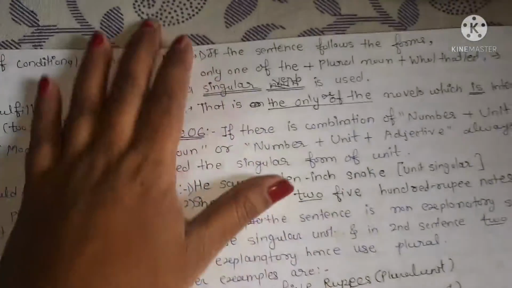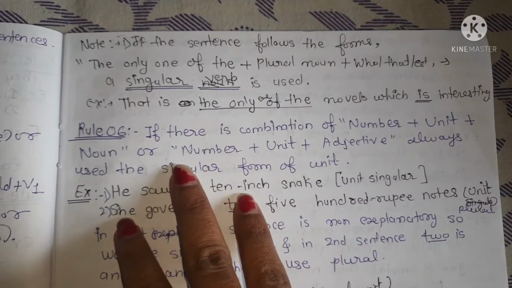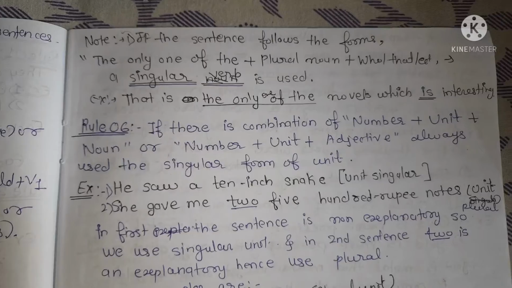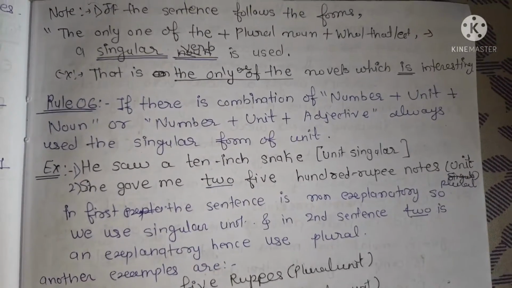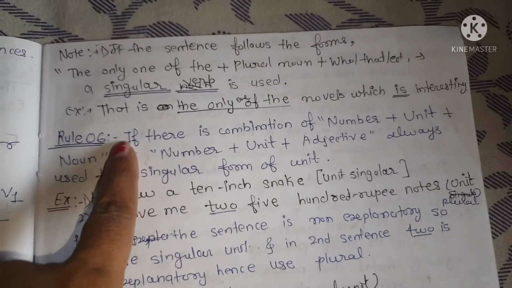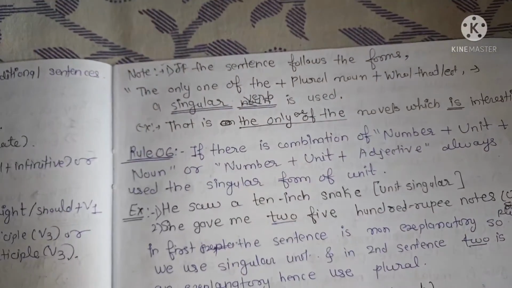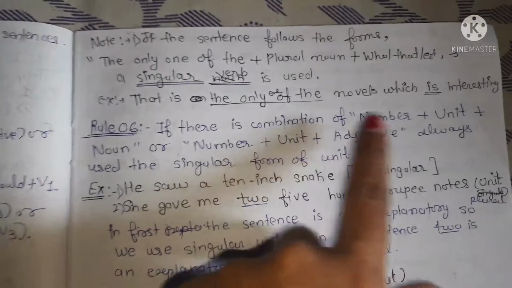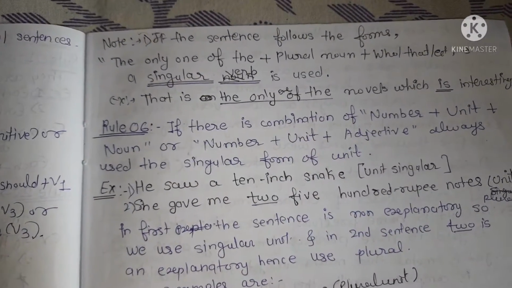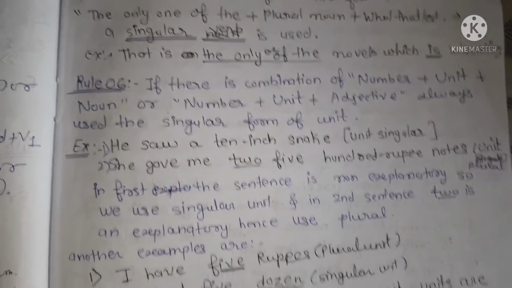Next example we take: if the sentence follows the form "the only one of the" plus plural plus who, that, etc., a singular verb is used. The condition is "the only one". The earlier condition is "one of the", and here the condition is "the only". Whenever we see "the only one of the", we have to use a plural noun plus a singular verb. Plural noun plus singular verb.